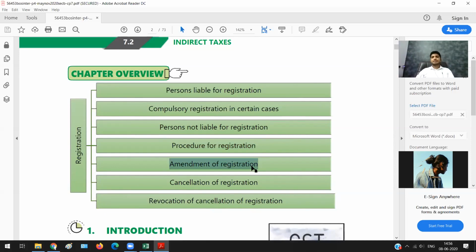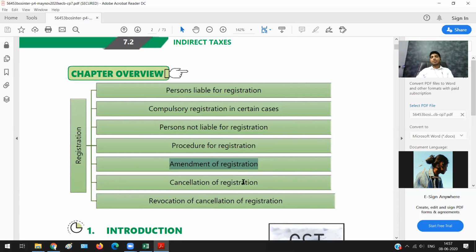Amendment in the sense, let us say you started your company and your company is called ABC and company. Then you take one more person whose name starts with D. So now you want to make it ABCD. So you need to amend your registration. Or you want to change the place of business. Earlier, your office was, let us say, in Manipal. Now you want to shift it to Bangalore. You already gave the department the details of Manipal, now you want to change it to Bangalore. So how do we make changes? How do we make amendments? All these things we will learn.